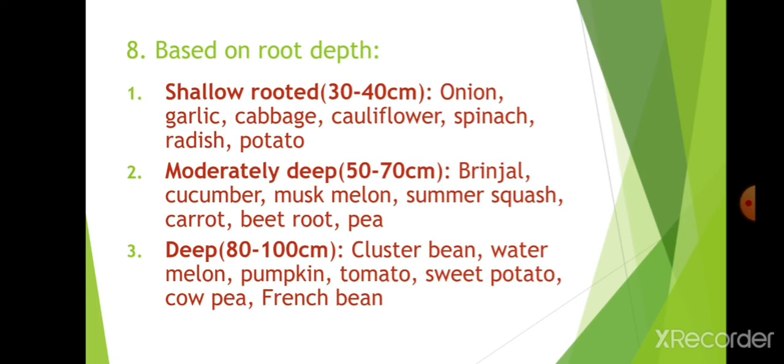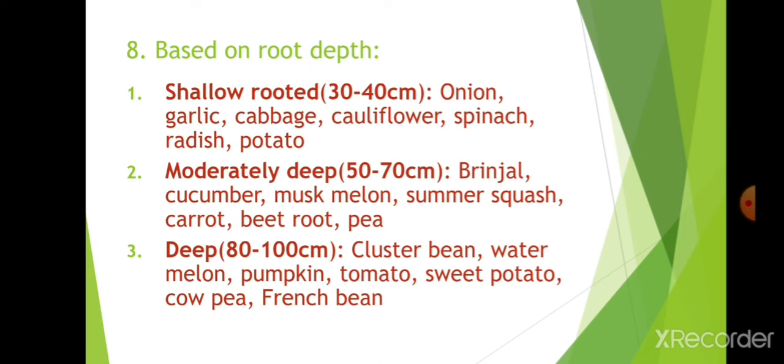Next, classification based on root depth. This helps us know in what soil we can sow the seed, in which place, and what soil structure and texture suit them. Shallow rooted means roots go only 30 to 40 centimeters. In that case we can grow them in beds, which we can make by adding organic matter.